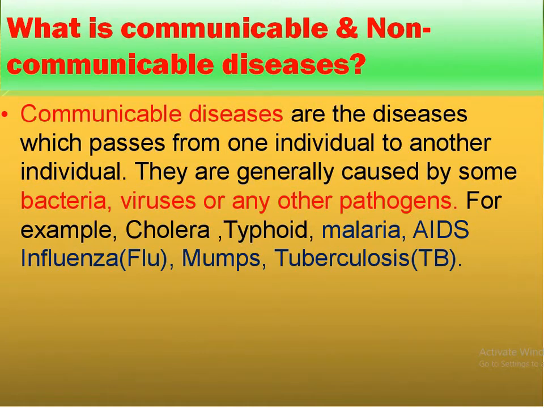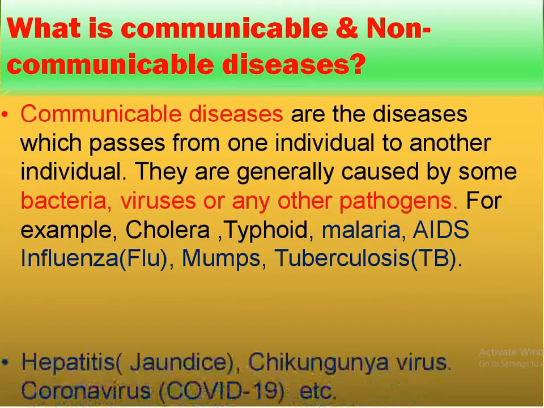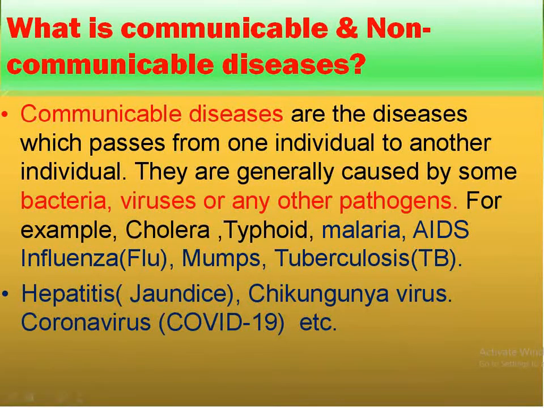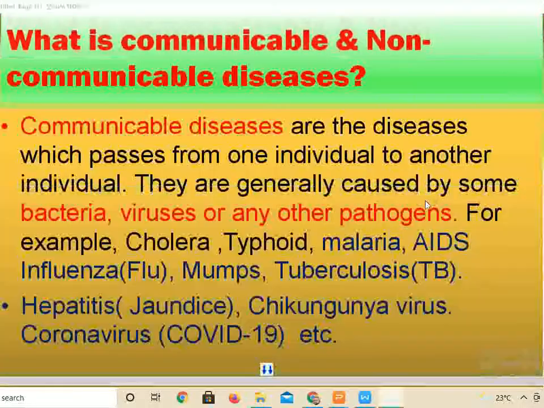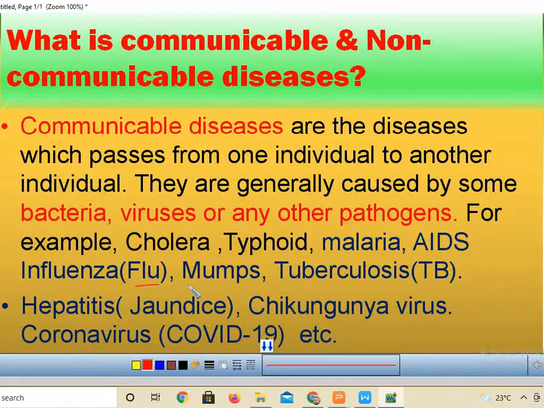So children, communicable diseases are the diseases which pass from one individual to another, and they are generally caused by bacteria, viruses or other pathogens. For example, cholera, typhoid, malaria, AIDS, influenza, flu, mumps, tuberculosis or TB, hepatitis or jaundice, chikungunya, and the latest, coronavirus COVID-19.